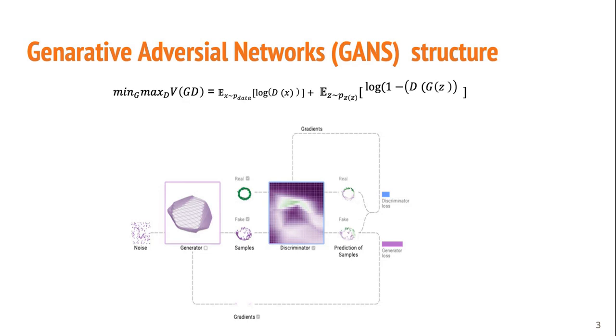The discriminator is trained to maximize the probability of assigning correct labels. At the same time, the generator is trained to minimize this term here. It wants to create a distribution as close to the real data as it can.